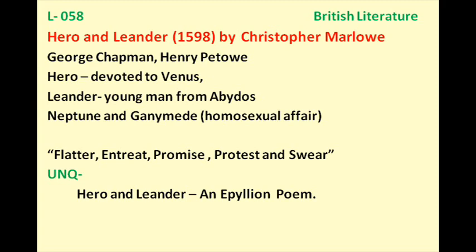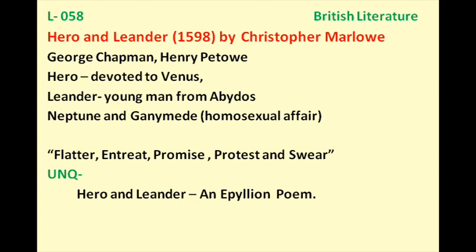And there was a question regarding this poem in the UGC NET exam: Hero and Leander, what kind of poem is it? It is called Epyllion. What is Epyllion? Epyllion is a poem that is smaller than an epic, but larger than the normal lyric or elegy. So it is concerned with the topic of love, but not the topic of power or glory. These sort of topics are not there. It is love poetry.